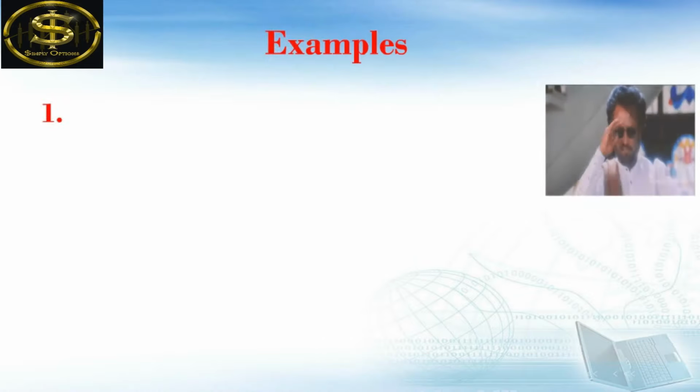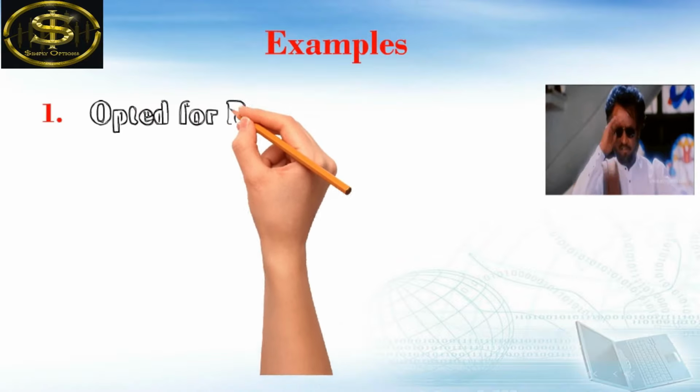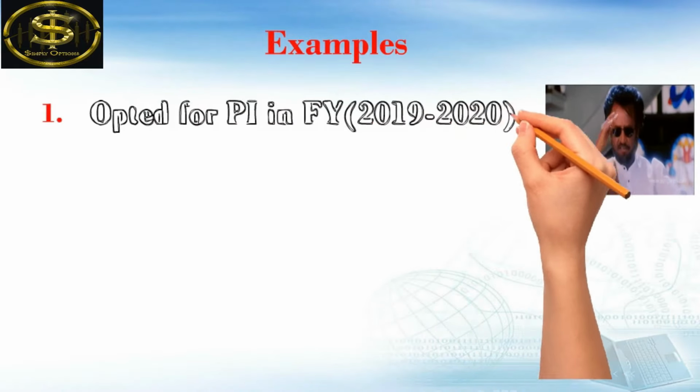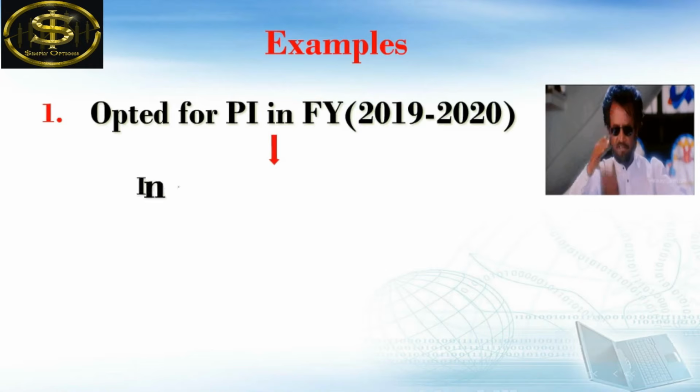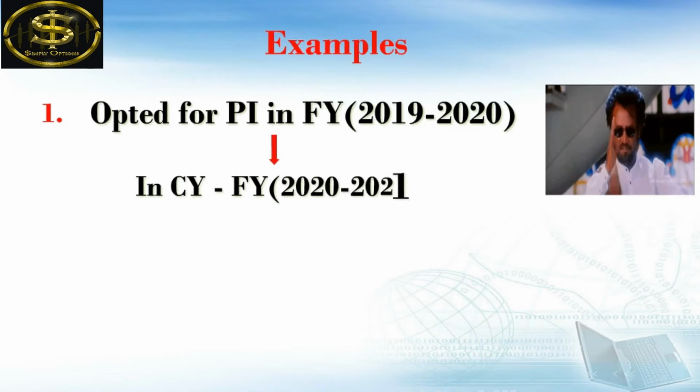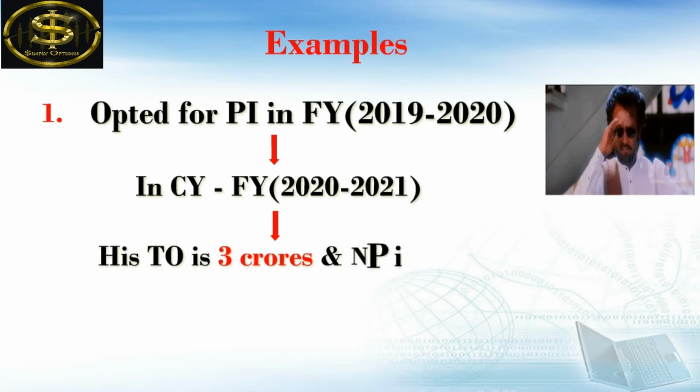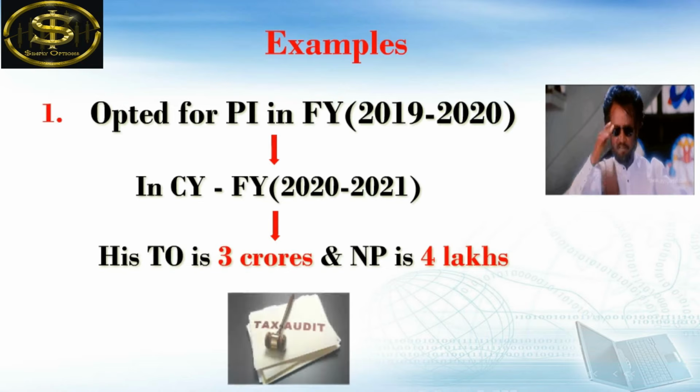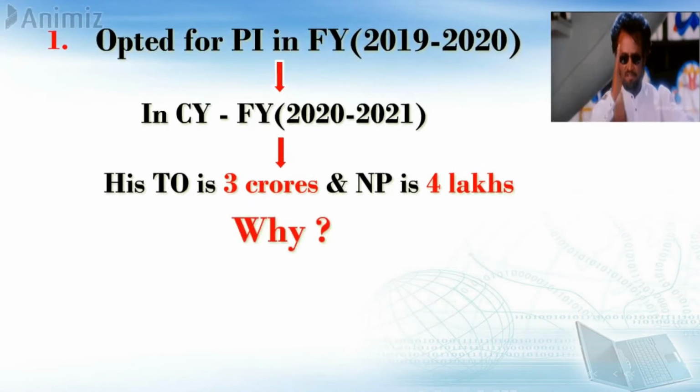Example 1, Mr. Rajinikanth, who has opted for presumptive income in financial year 1920, and in the current year, financial year 2021, his turnover is 3 crores and his net profit is 4 lakhs. So whether he will be under tax audit? The answer is yes. Why?